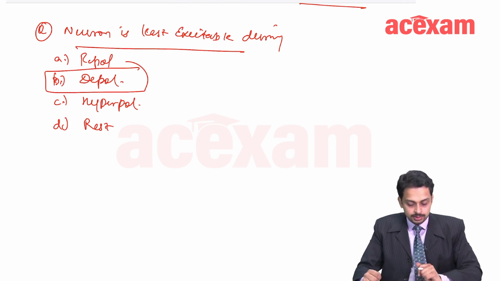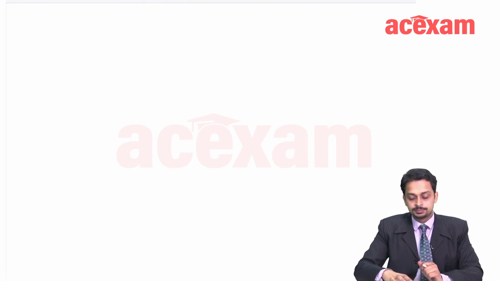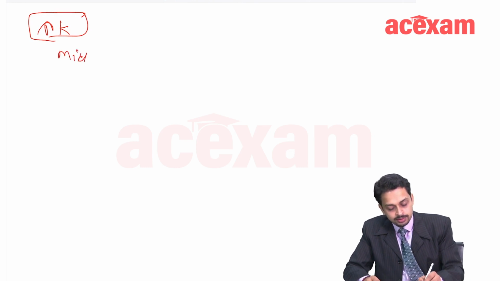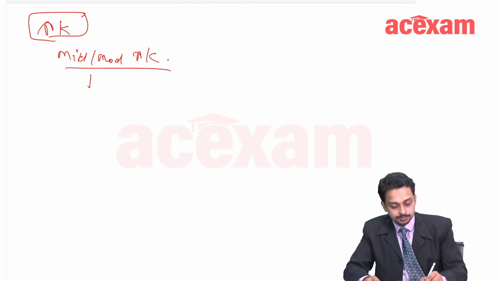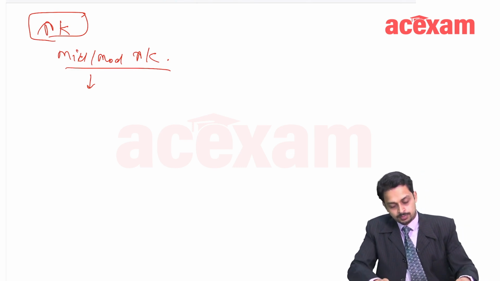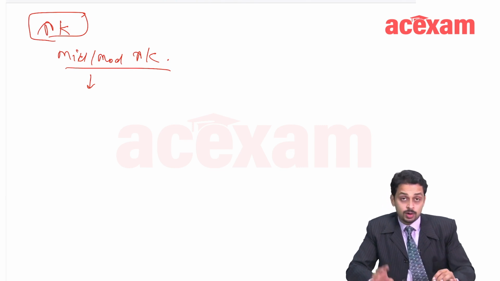Okay, fine. Now a couple of other questions from the action potential itself. What is going to happen if the blood levels of potassium are increased? So if there is hyperkalemia, in mild to moderate hyperkalemia, what is going to happen? Tell me. See, let me just tell you how it happens.